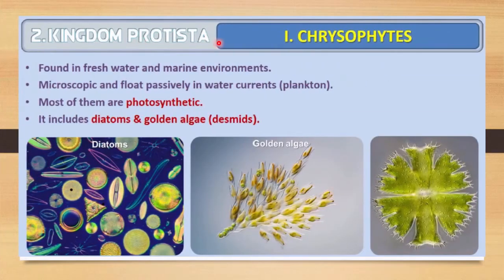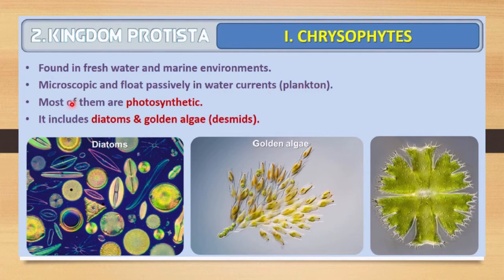So first of all, let me discuss chrysophytes, which are members of the Protista kingdom. They are found in fresh water and marine environments. What are the characteristics of chrysophytes? These are the characteristics of any chrysophytes. They are found in fresh water and marine environments, are microscopic, and float passively in water currents, and they are called plankton.